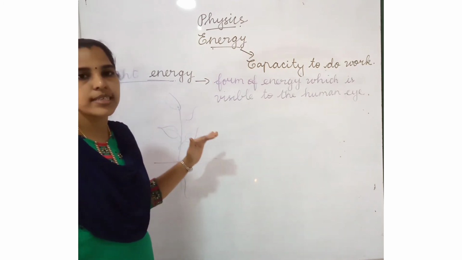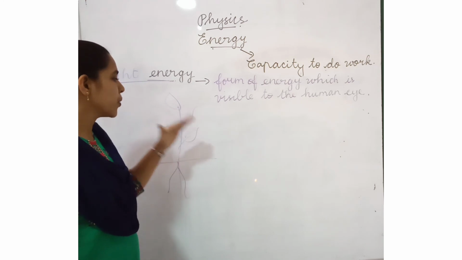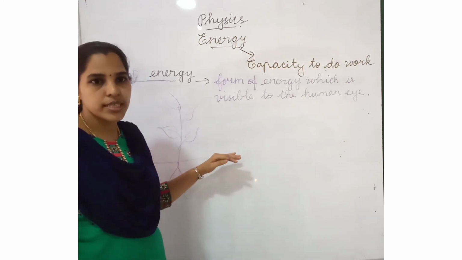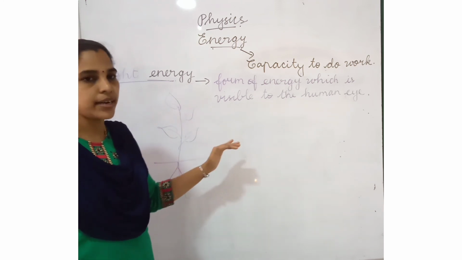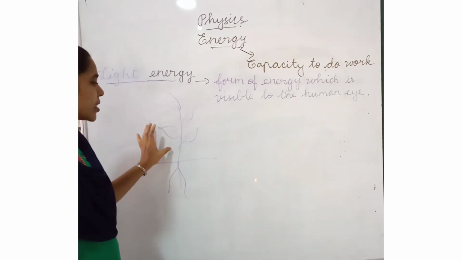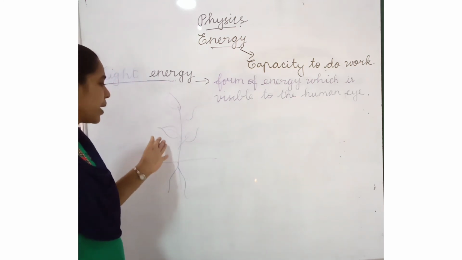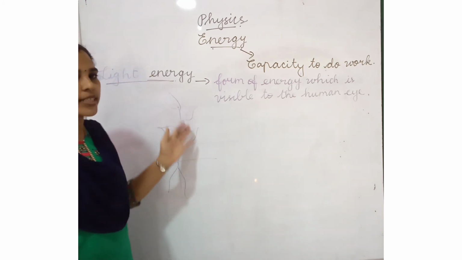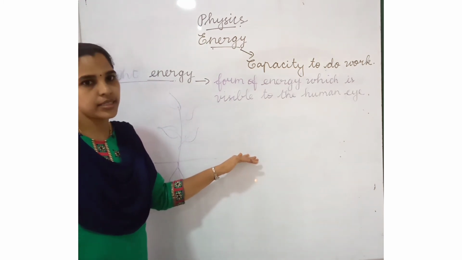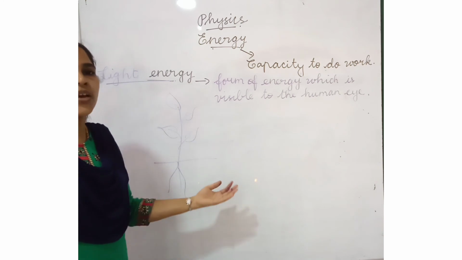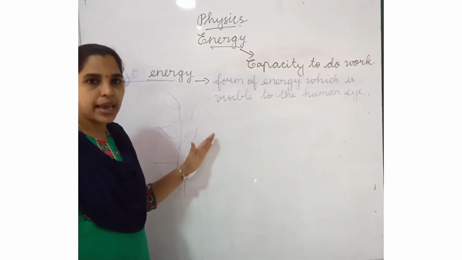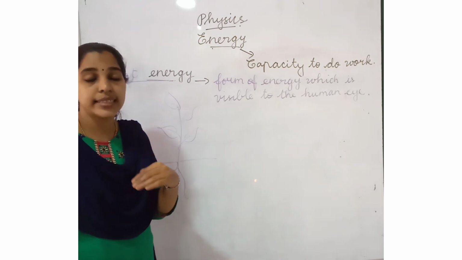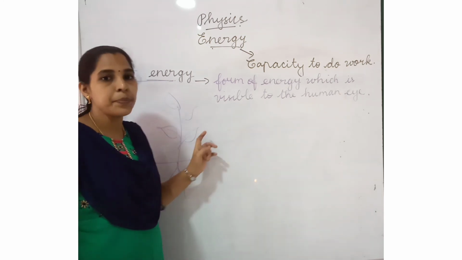Using this process, plants change the light energy into chemical energy. This chemical energy we can use. How? When we eat the plants, we get the chemical energy from the plants.